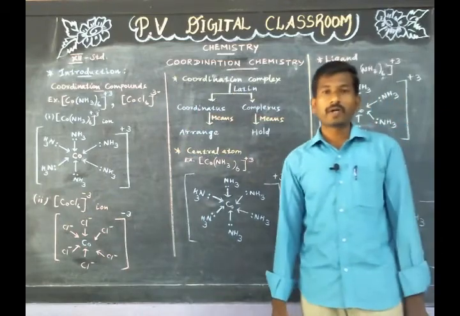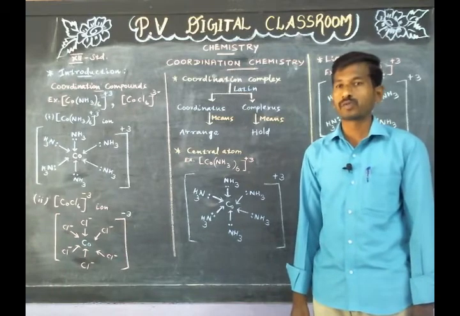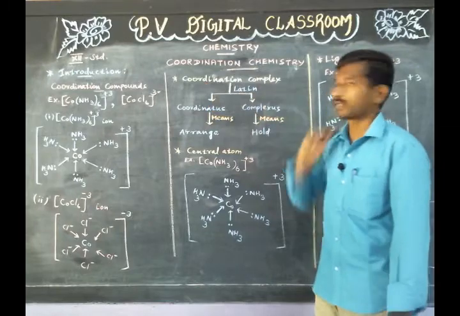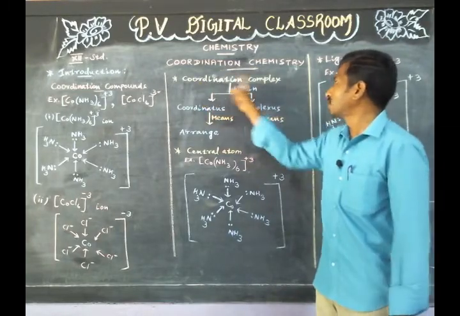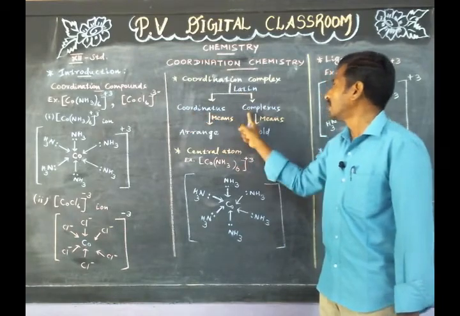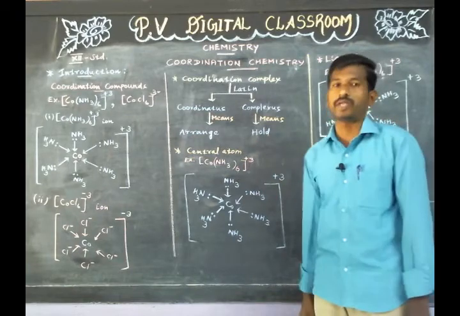Generally, d block elements have more tendency to form coordination compounds. Coordination compounds are also called coordination complexes. The name coordination complex is derived from the Latin words coordinatus and complexus, which mean arrange and hold respectively.